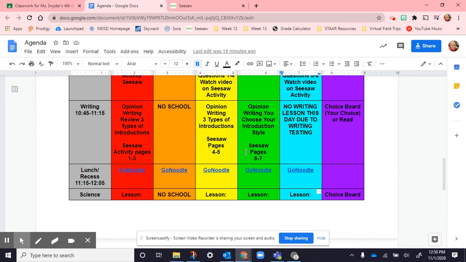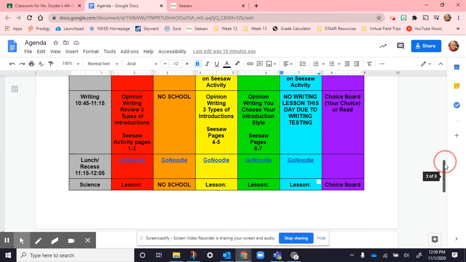But then there is also a section that's like what they'll do on their writing test on Friday, where they will practice a small prompt answering the same types of questions that they'll see on Friday, just for some extra practice of what that'll look like.